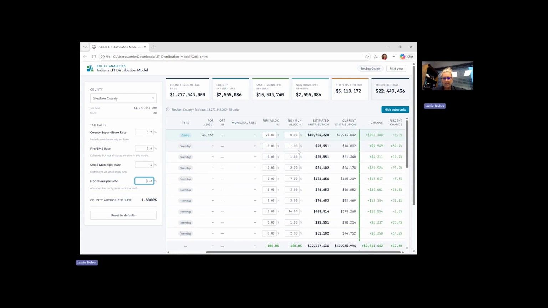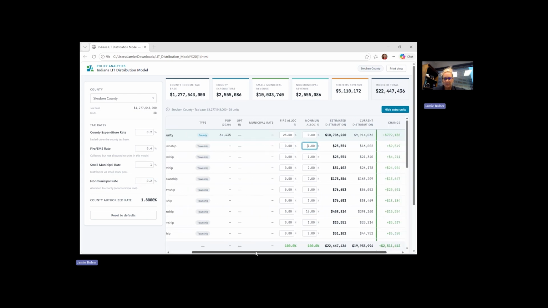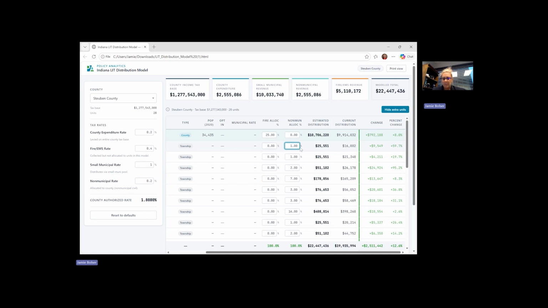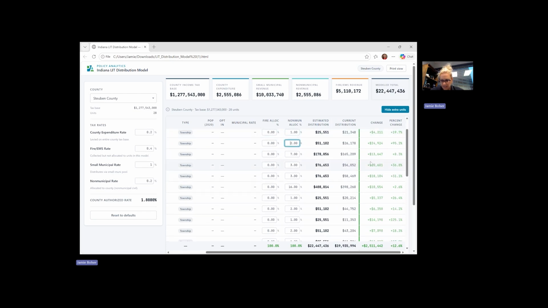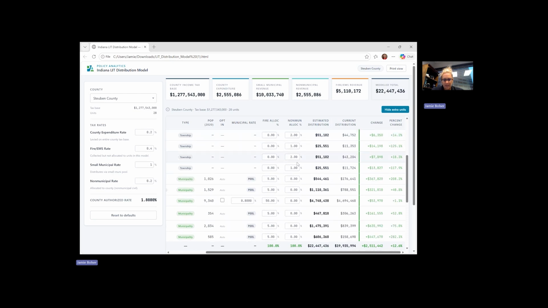With that, I also need to allocate how much goes to each township, and the first township is Clear Lake Township. I just put in 1%. 1% of the overall 2.5 million generated from the 0.2% rate will allow this township to be whole and actually exceed that by $9,549. So I've gone through and allocated different rates just to see, if the overall objective is to make sure each underlying unit can be revenue neutral, I'm just typing in a percentage amount that allows for that for all these townships.